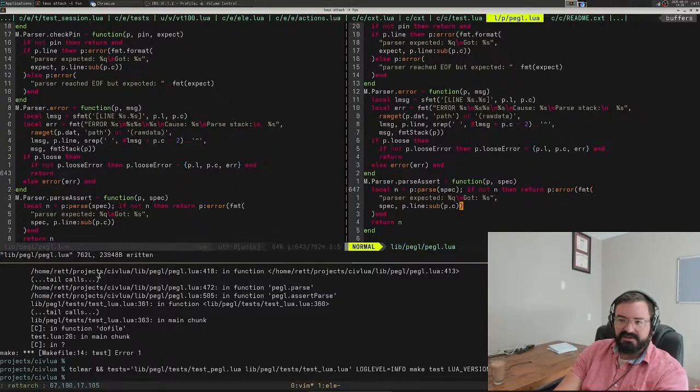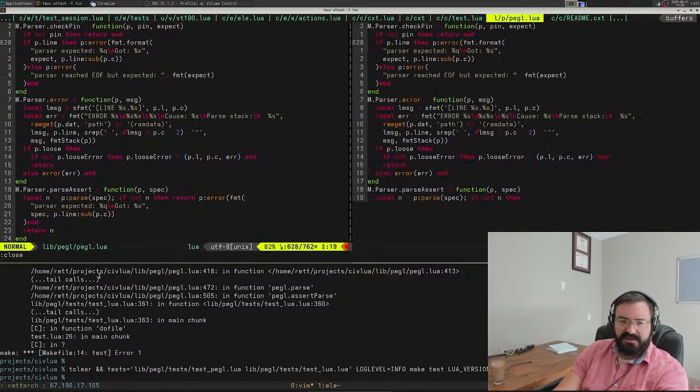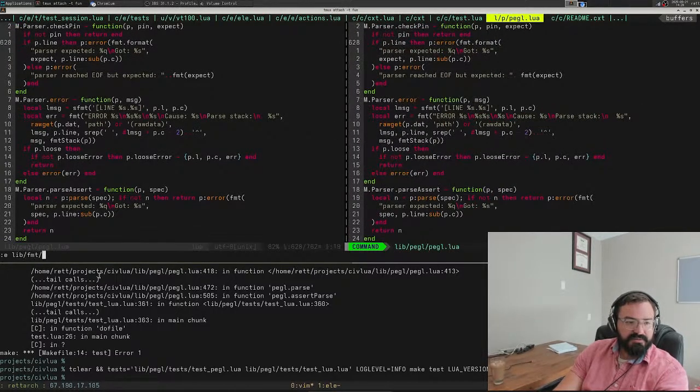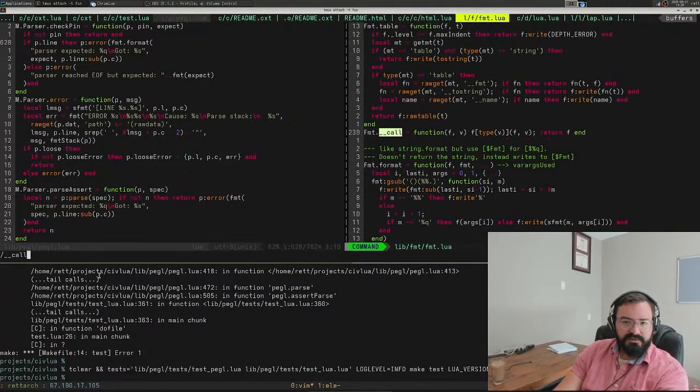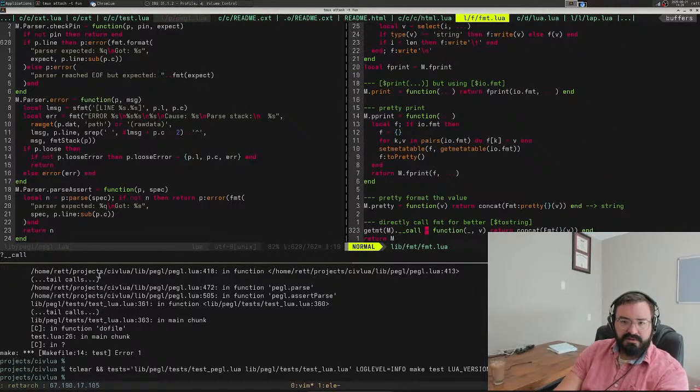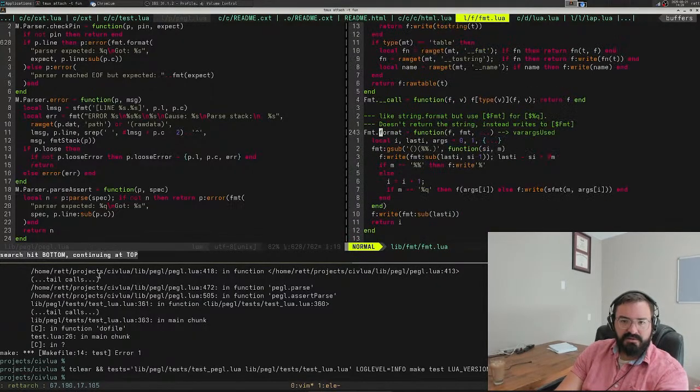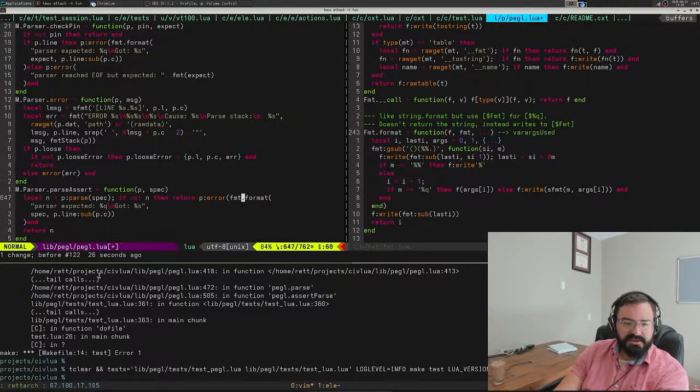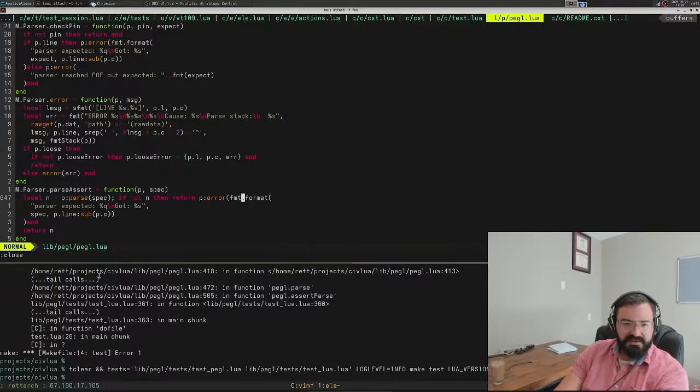Format.format, I just need to call it, I'm pretty sure. Let's double check that. Get metadata calls format. Actually, that's not true. Let's not mess with that.